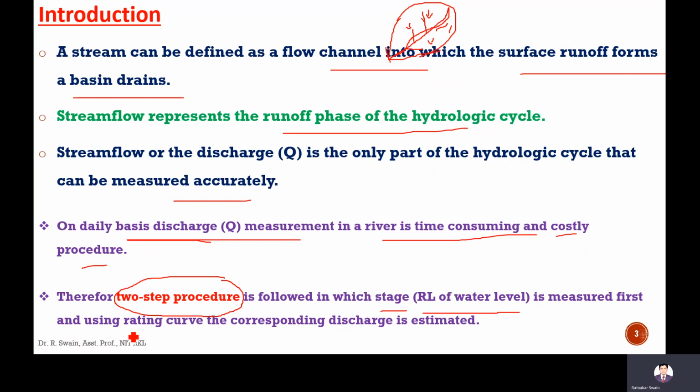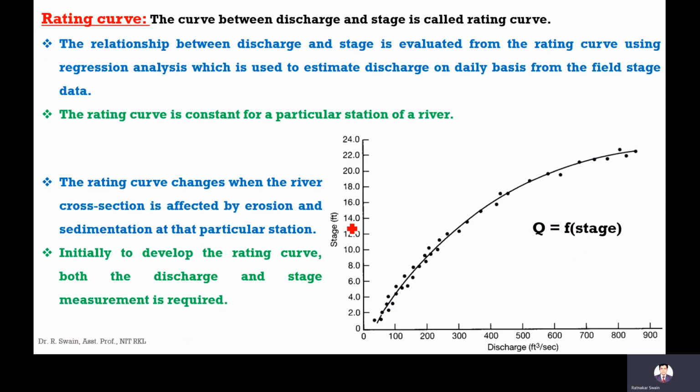Then there is one predefined rating curve, which is already developed. We'll discuss about the rating curve. That is developed already in the particular station. Using that rating curve, the discharge is estimated. This rating curve is nothing but a plot between stage and discharge. This plot can also be expressed using an equation. Using regression analysis, this equation is developed between discharge and the stage. So if you have the stage data, then we can estimate the discharge.